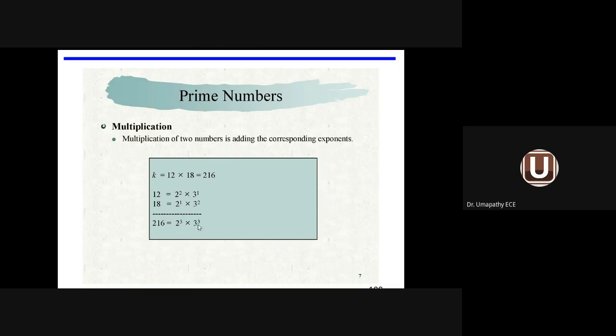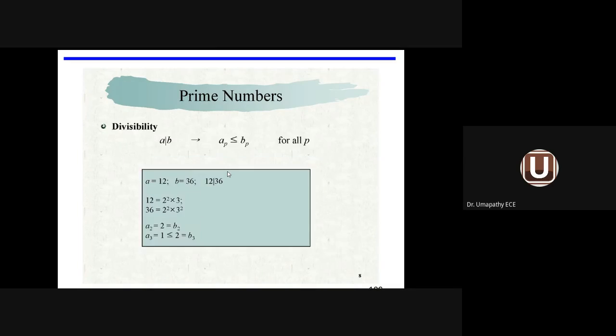2 power 3 into 3 power 3. So 2 power 3 is nothing but 8, 3 power 3 is 27. So 27 into 8 equals 216. So in the case of multiplication also, we are applying the concept of prime numbers.